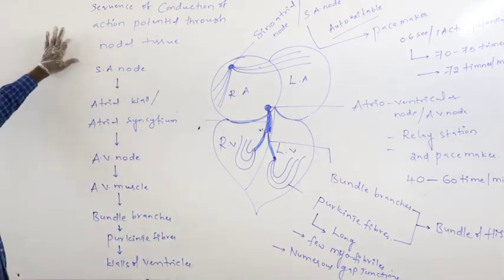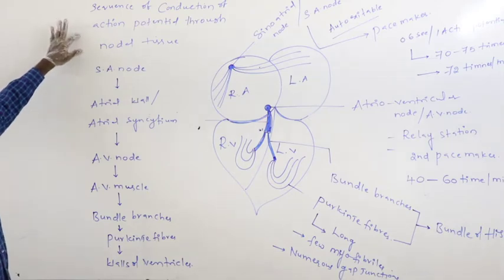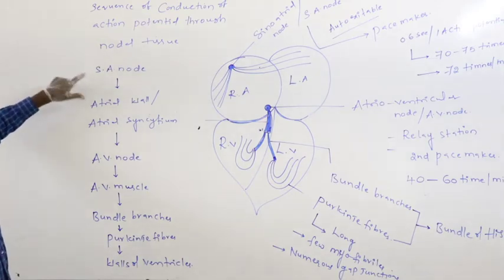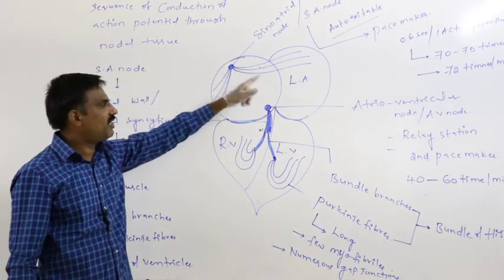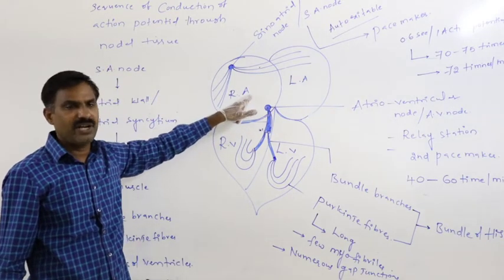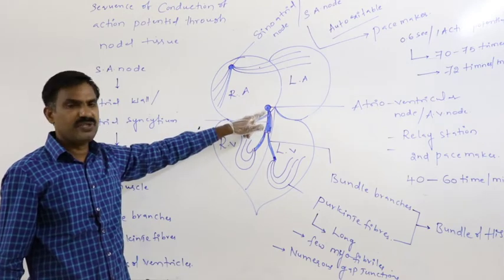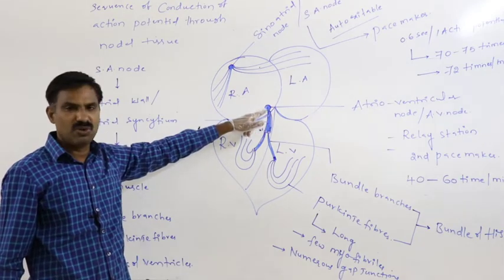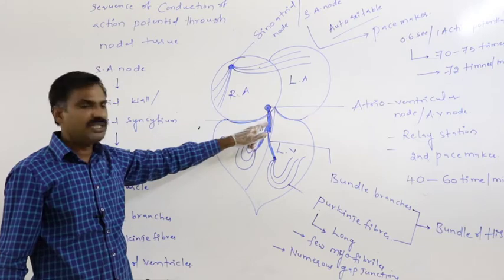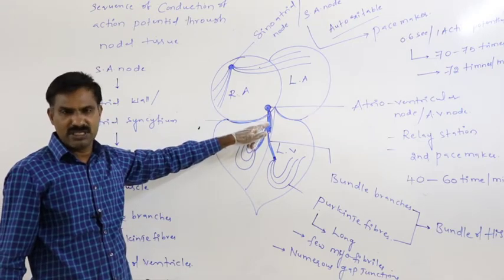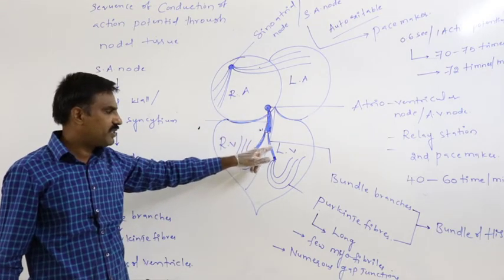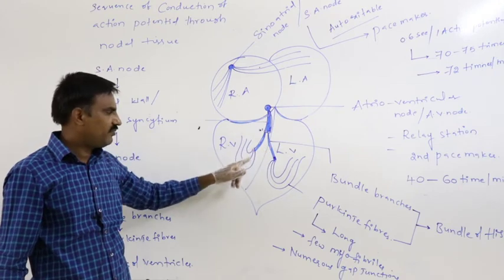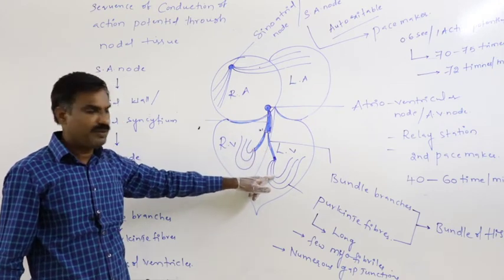So what is the sequence of conduction of action potential through the nodal tissue? From the SA node, at first information is conducted onto both sides of the walls of atria, from where information reaches the atrioventricular node or AV node, from where that reaches the atrioventricular muscle, from where that reaches the bundle branches, from where that reaches the Purkinje fibers.